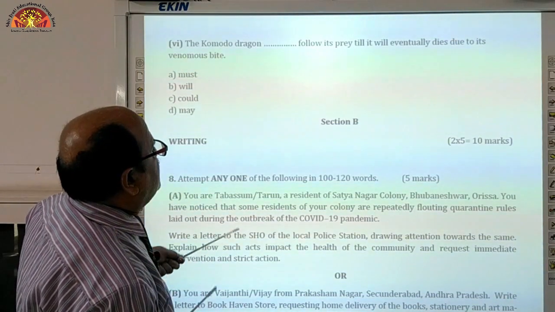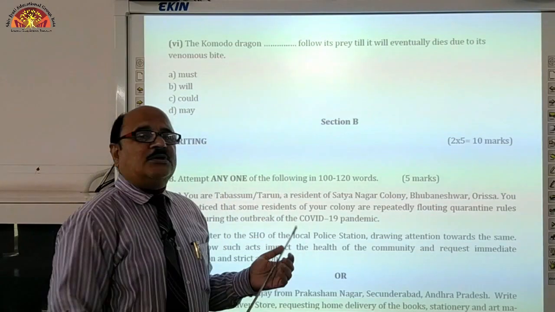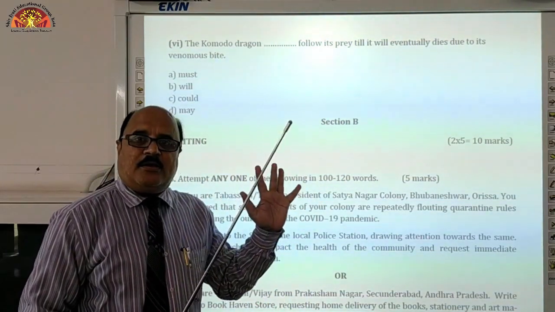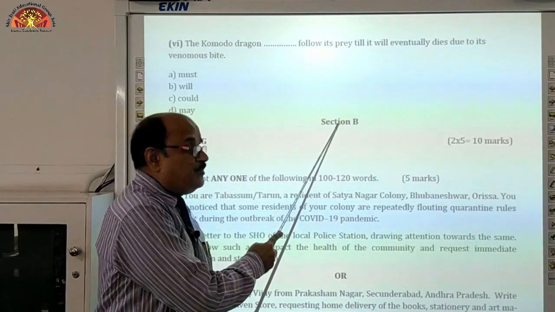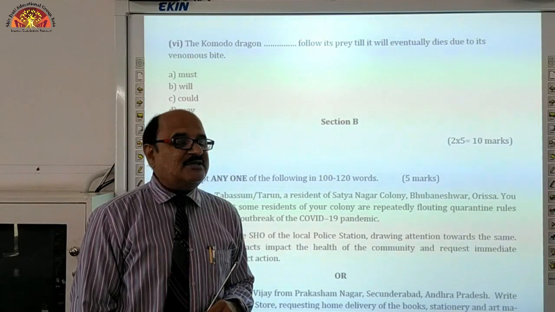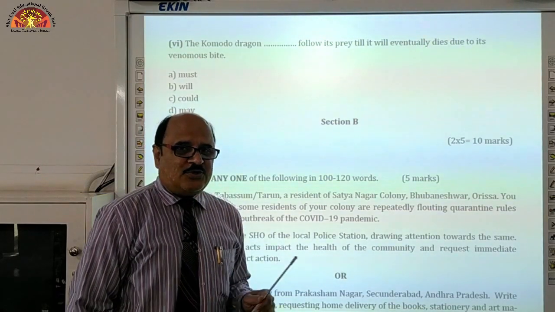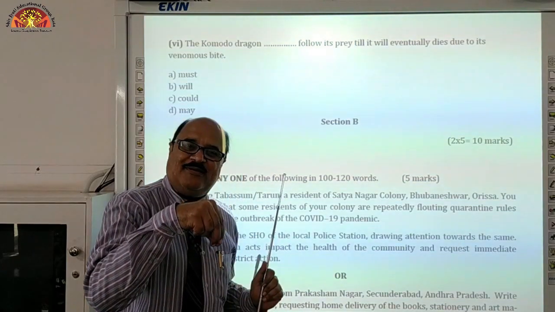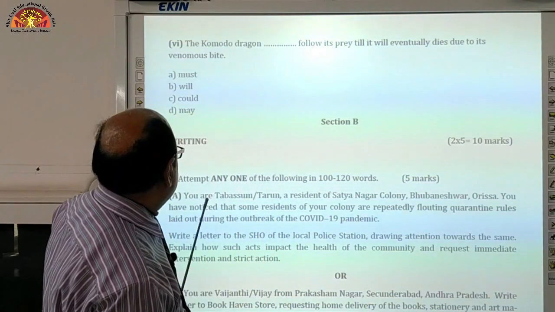Now, this is over. Now, we have come to section B. Section B means part B, right? Don't be confused. This is part B. So, part B is entirely based on your subjective pattern. This is not at all objective, right? So, now be ready to start penning down something in your answer copy. This is subjective pattern, right?